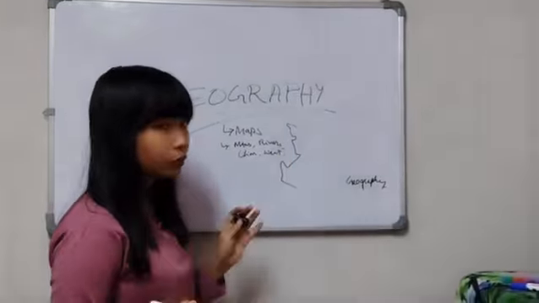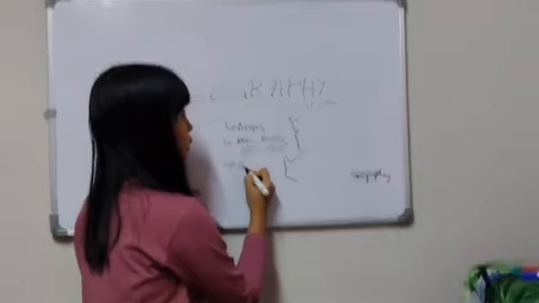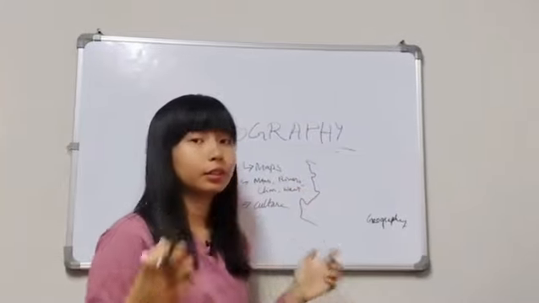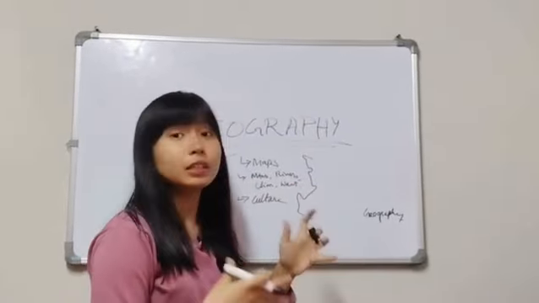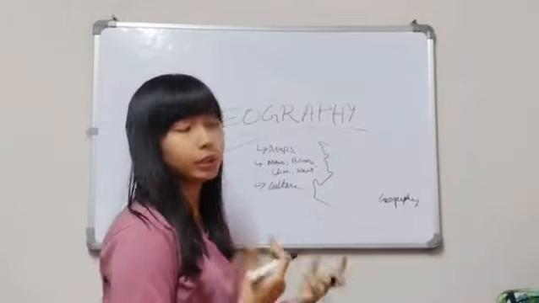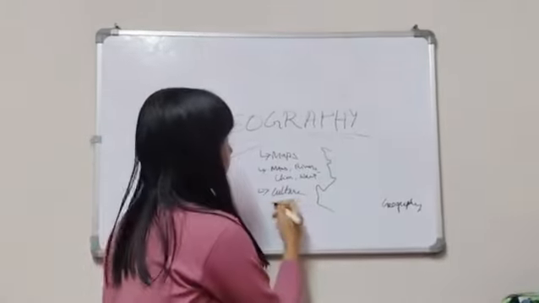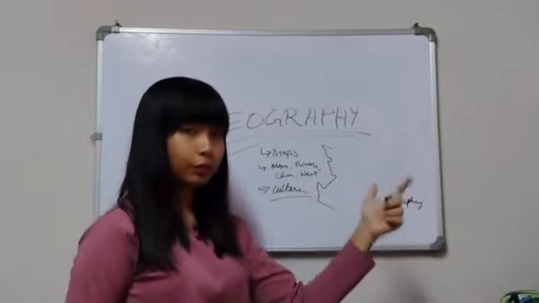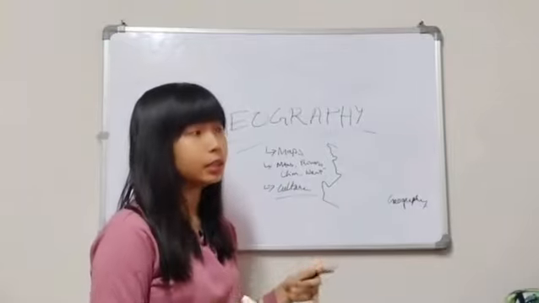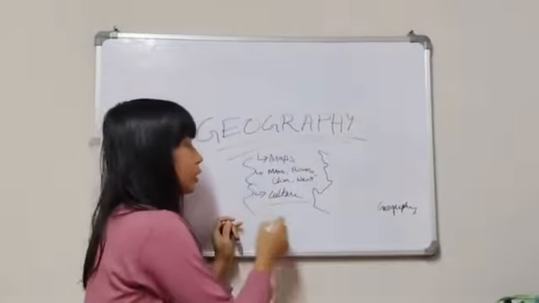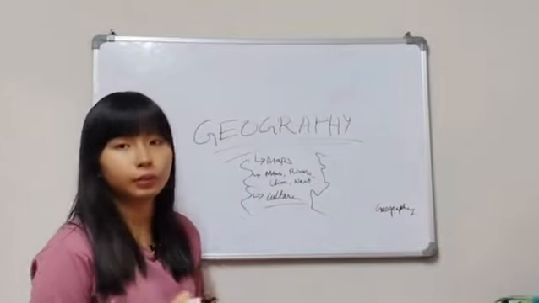And we can also think about the culture of an area. Suppose in India we have the Northeastern culture, we have the South Indian culture, we have specifically Northeast Indian culture, the tribal culture, and lots of such things, right? So culture is also one component. Henceforth, we can say that geography. What is geography? Geography is the study of all the physical features. It is also the study of the human features that are happening on the Earth's surface.